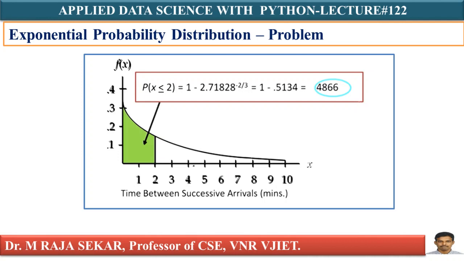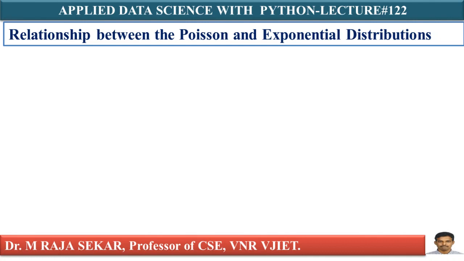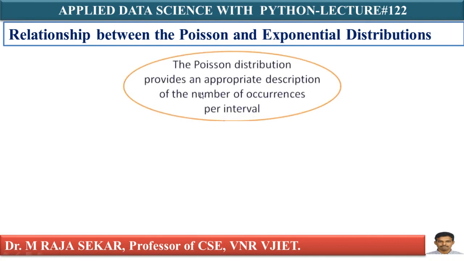Now there is a very important relationship between Poisson and exponential distributions. I already discussed what Poisson distributions are in my previous lectures. Now we are discussing exponential distribution, but there is a strong relationship between them. The Poisson distribution provides an appropriate description of the number of occurrences per interval. This observation is very important.